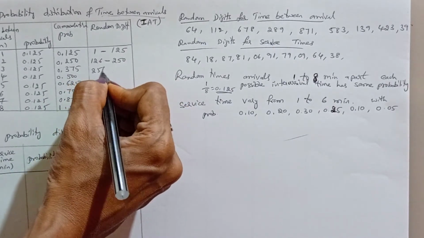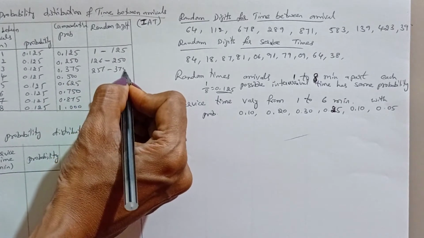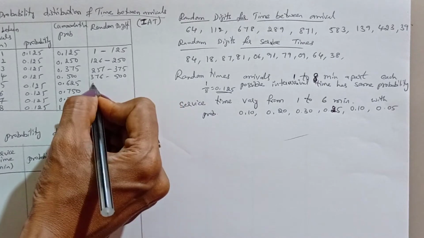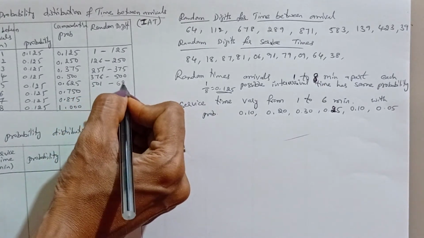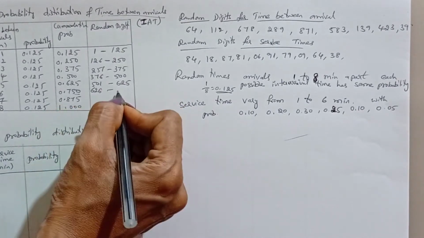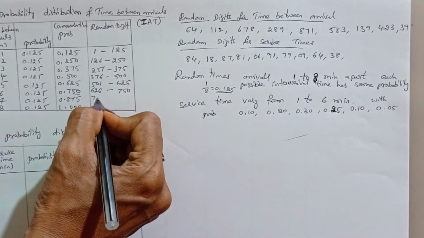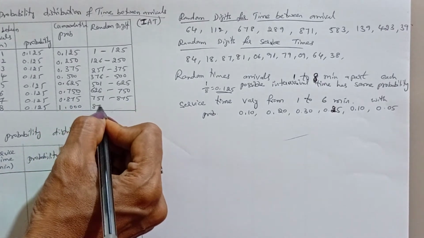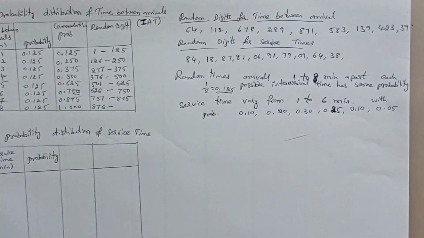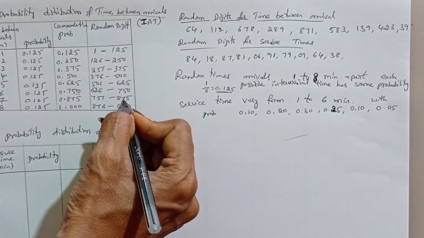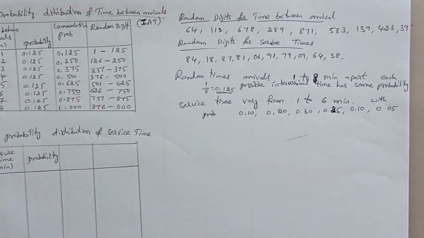Next 251 to the next value, 375. Next 376 to 500. 501 to 625. Next 626 to 750. Next 751 to 875. Next 876 to the last digit, 000. As it is, we need to fill 000. This is how to consider the random digit assignment.